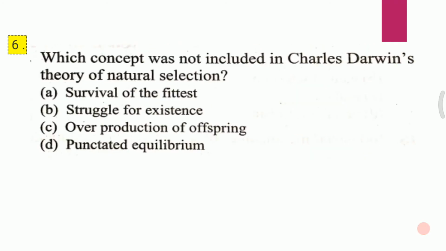Sixth question. Which concept was not included in Charles Darwin's theory of natural selection? A. Survival of the fittest. B. Struggle for existence. C. Overproduction of offspring. D. Punctuated equilibrium. And the correct answer for this question is D, that is punctuated equilibrium.